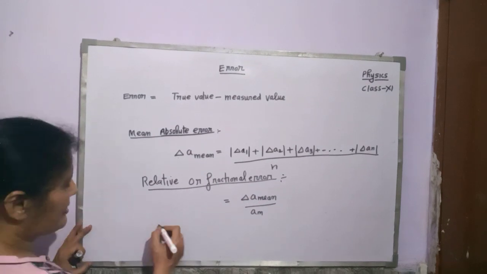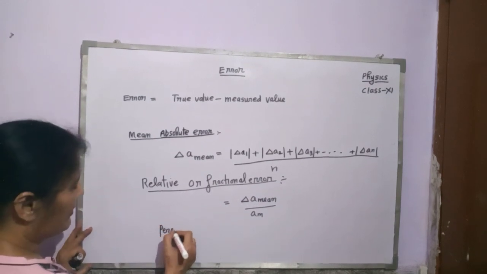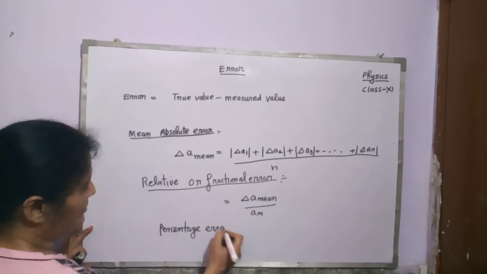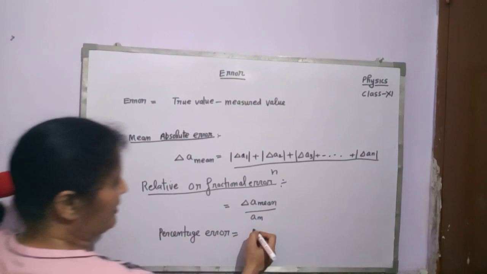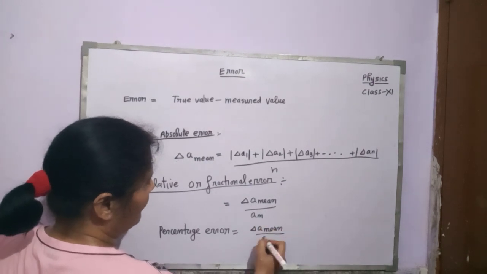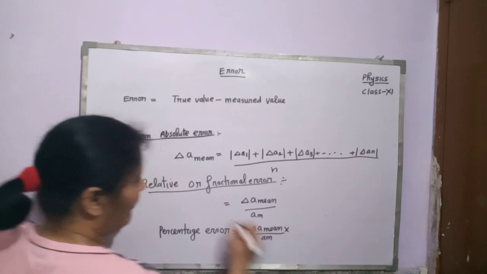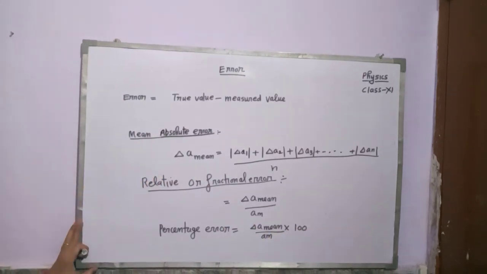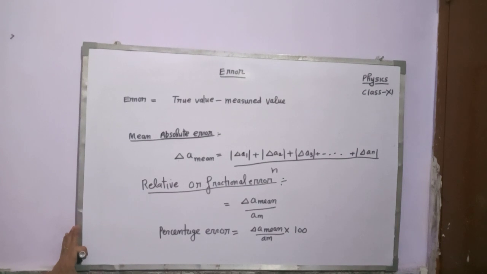Now the last one is percentage error. What is percentage error? That means the relative error multiplied by 100. You have to first determine the relative error, and then multiply it by 100. You can get the percentage error here. This topic is important for your numericals.